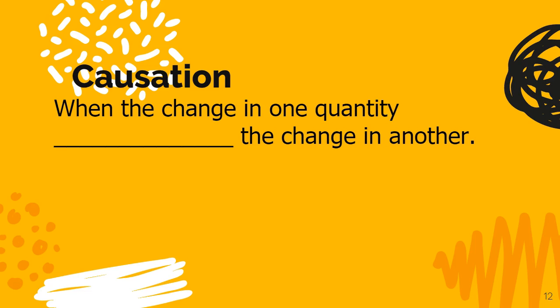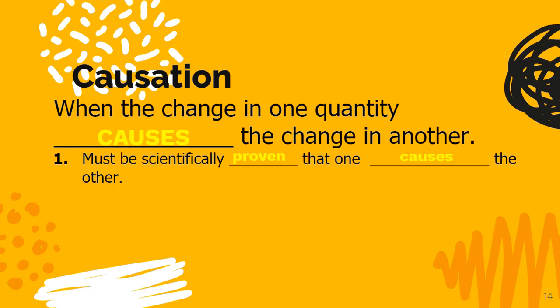All right, here's the word, causation. Let's say it together, causation. Good, it's like the word cause. Kind of cool, huh? When the change in one quantity or one variable causes the other to change, that's when we have causation. Couple important things about causation.